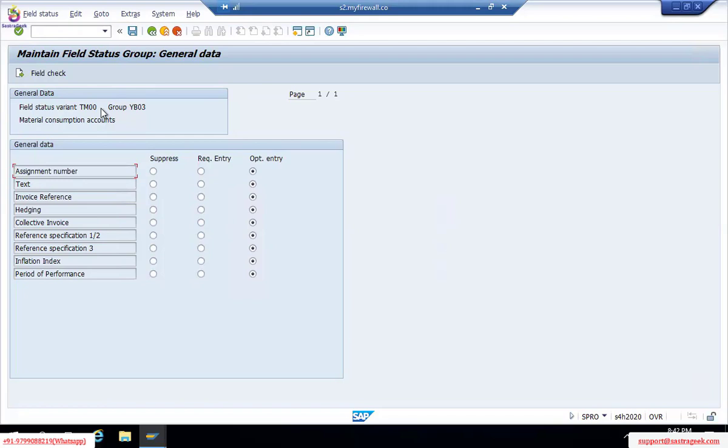So later on, there will be a link between our set of books and this field variant. Now in the next step, we will assign it. Whenever we assign it, it will automatically assign to our company code. Yes, Seema, your understanding is perfectly correct. This is going to hide, show or display fields. It will allow us to move without entering certain fields when we post the GL entries. It can be vendor related postings or asset posting, whatever. We can do field settings here only.